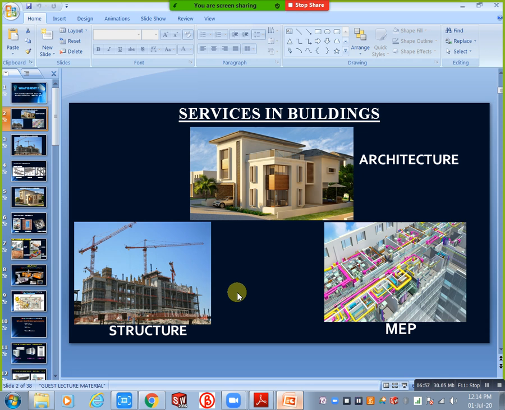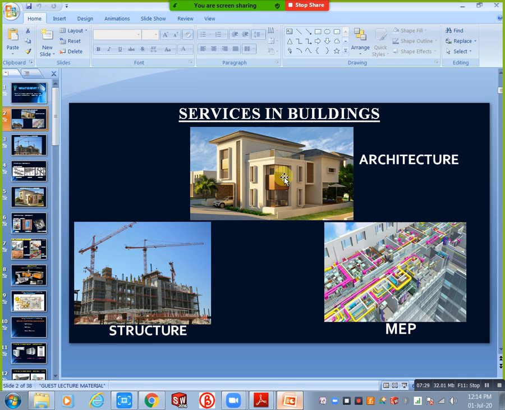Next you will take architecture. In architecture condition you will take exterior or interior works. We consider all of it as architecture. In architecture you will place doors, windows and woodworks. Any curtain walls, any ceilings, either exterior designs or interior designs, you can consider all as architecture, nothing but the finishing of the building. Next we will discuss MEP: M for mechanical, E for electrical, P for plumbing.